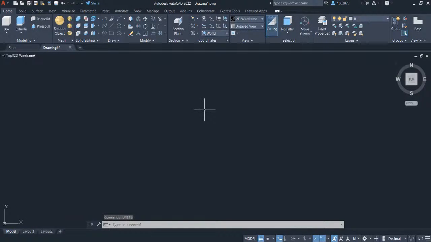We will sketch out the tool block. Press F8 to enable ortho mode so the lines we will create are in perfect horizontal and vertical.